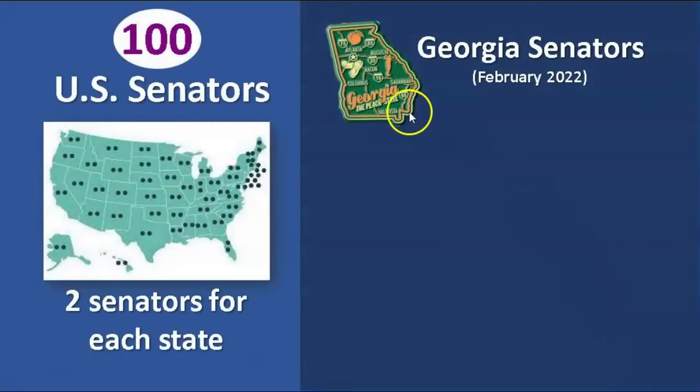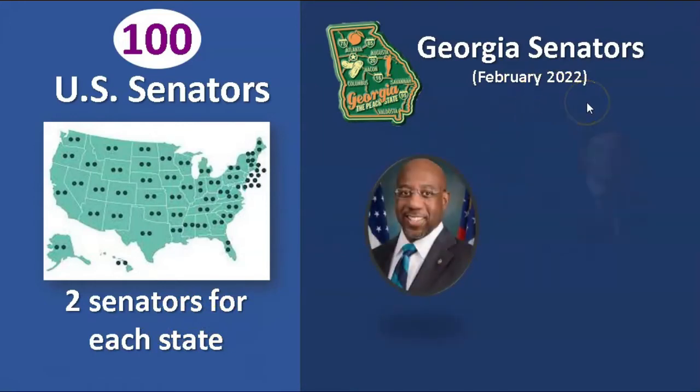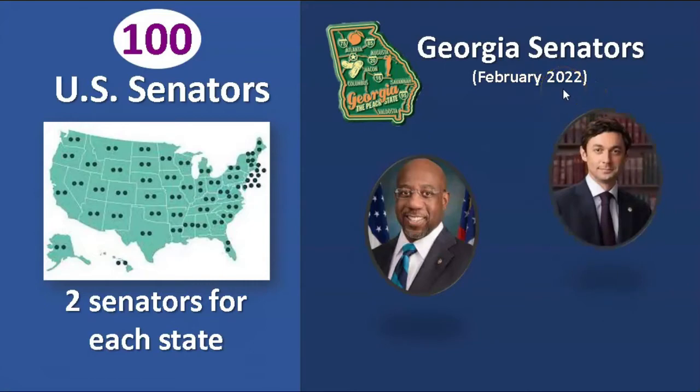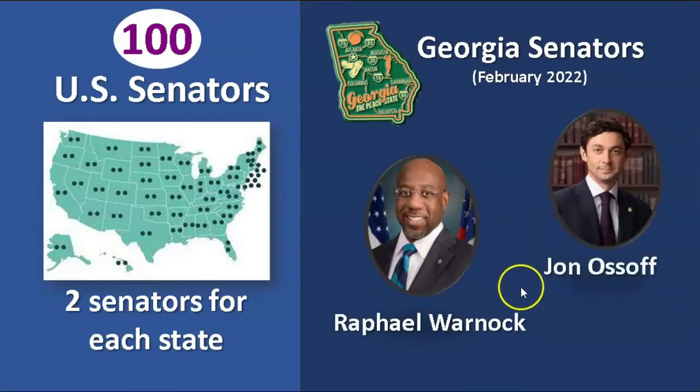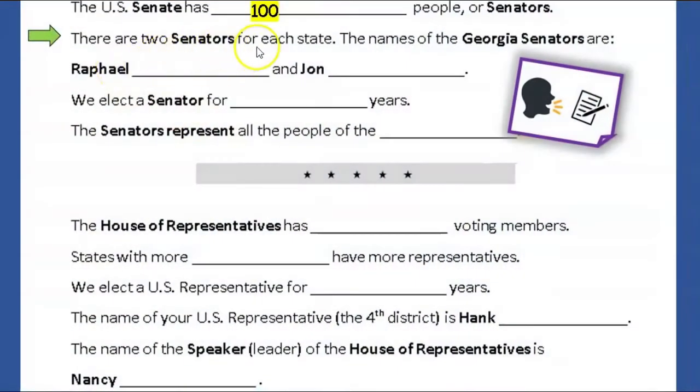Let's look at Georgia. We have 2 senators for each state. Do you know the Georgia senators as of 2022? This is Raphael Warnock, and this is Jon Ossoff. They have unusual names. These are our Georgia senators. Raphael Warnock, Jon Ossoff. Look at your paper. There are 2 senators for each state. The names of the Georgia senators are Raphael Warnock and Jon Ossoff.